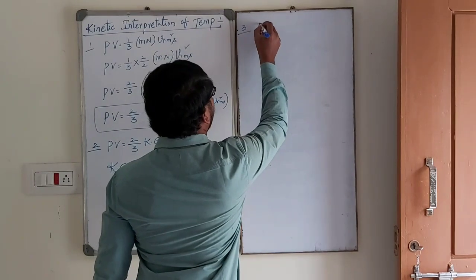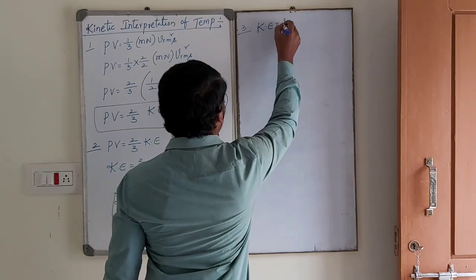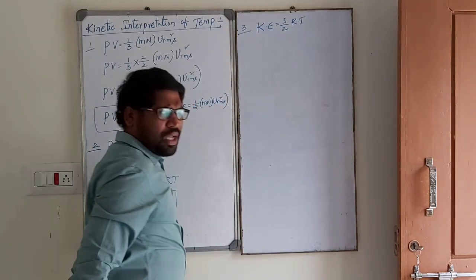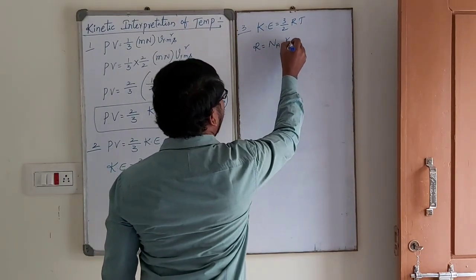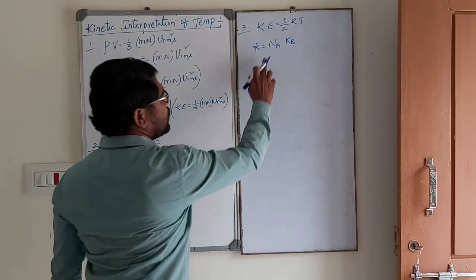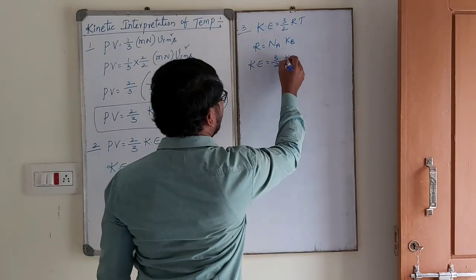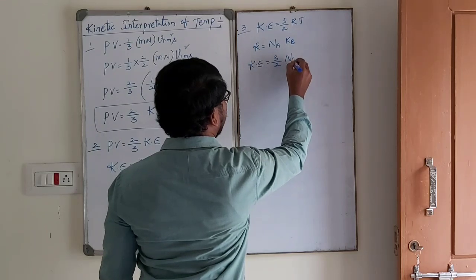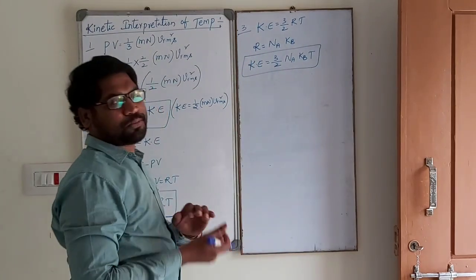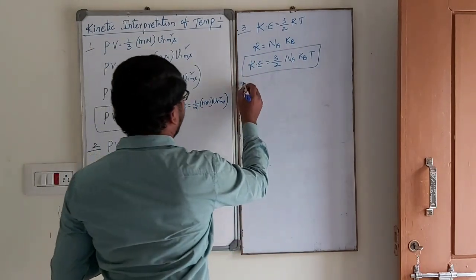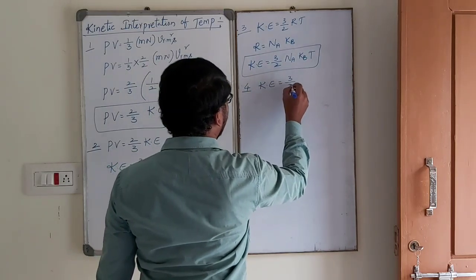Next, third one. We know that kinetic energy K is equal to 3 by 2 RT. This R is also written as R equal to Na into Kb, Avogadro's number into Kb. So kinetic energy is equal to 3 by 2 Na Kb T. It is also written like that. Next, kinetic energy K is equal to 3 by 2 PV.